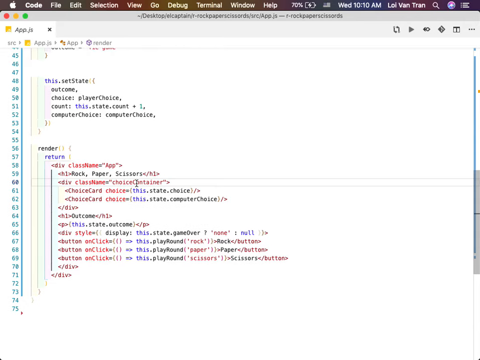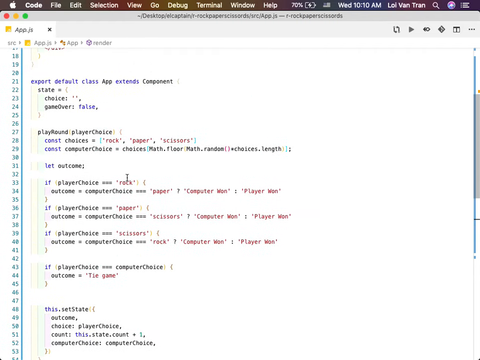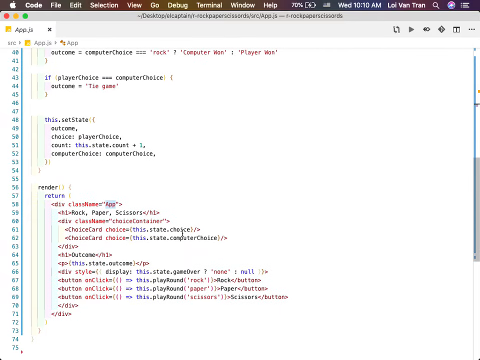What do we do here on line 61? We have a value inside of our app component that can change. This is our app component, right? What's changing inside this app component? A choice and a computer choice, right? And what's it doing? What's this line doing, guys? This isn't black magic. This is doing something very, very important. We need to know exactly what this is doing right here.